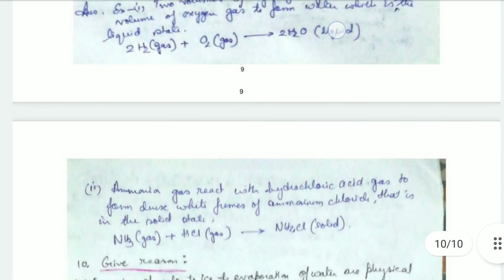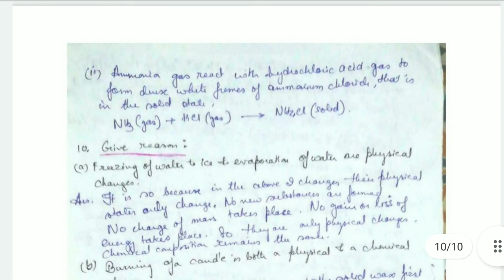Okay, that is in the liquid form. So gas converts into liquid, so change of state takes place. Next is ammonia gas reacts with hydrochloric acid gas. See, ammonia gas, again gas reacting with another gas, that is hydrogen chloride gas.